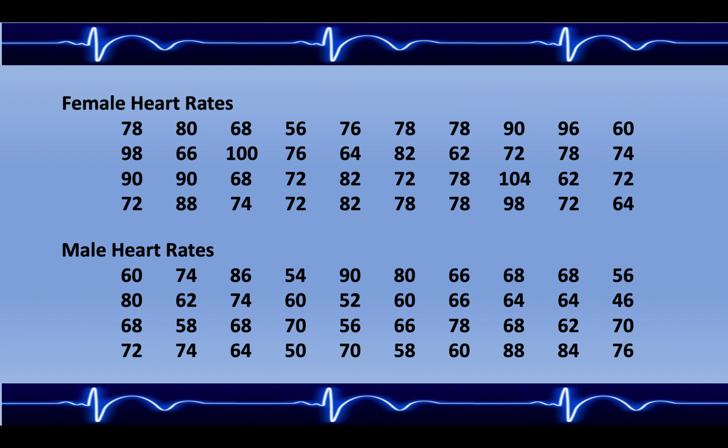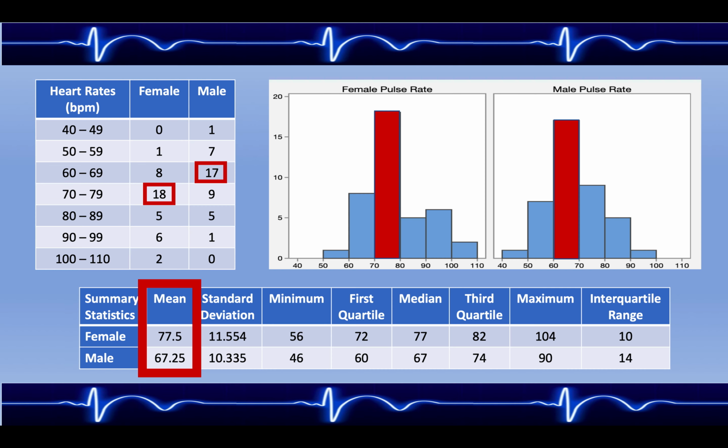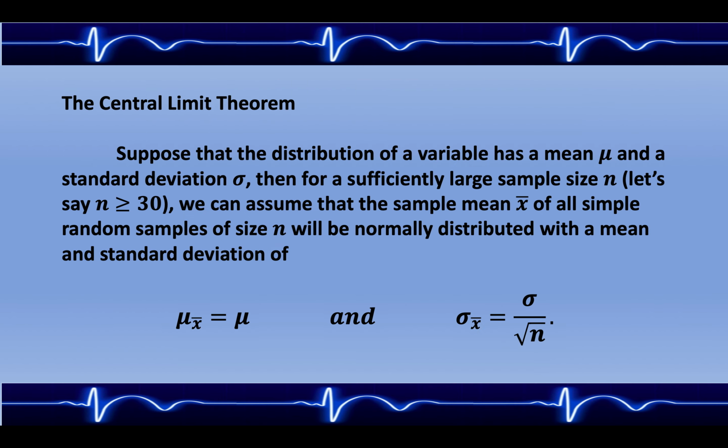We'll begin with two samples, a sample of female heart rates and a sample of male heart rates. If we summarize the data using tables, graphs, and numbers, we do see that the mean heart rate amongst women is higher. So is there evidence to support this?